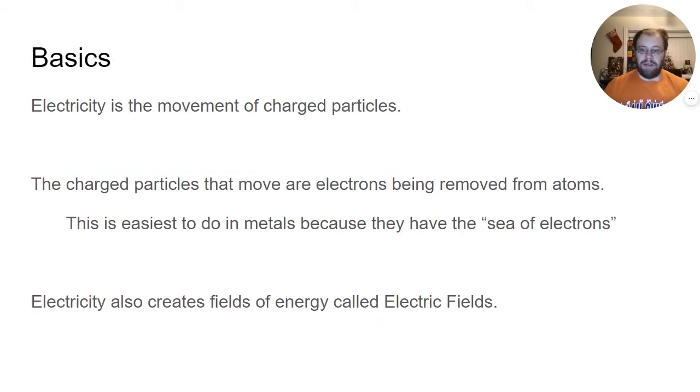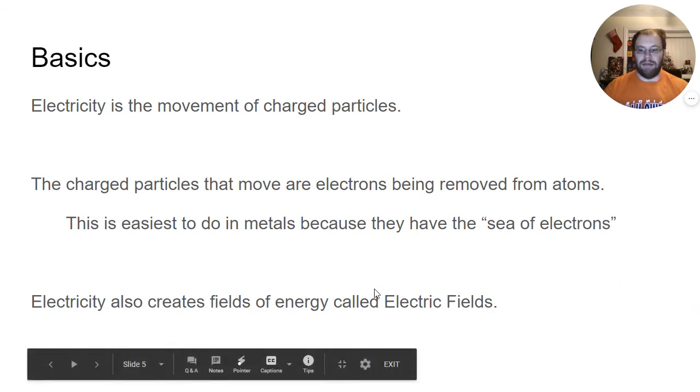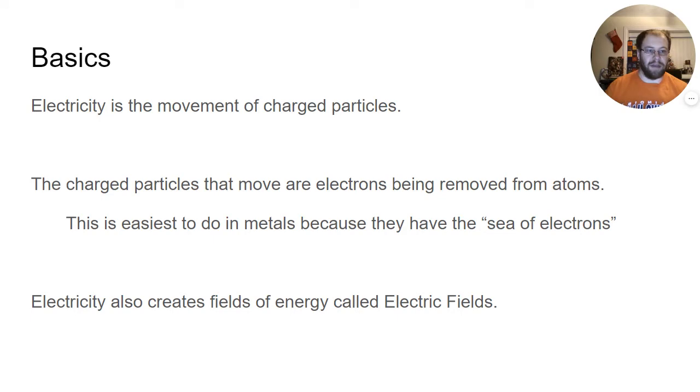Like I said earlier, electricity is just the movement of charged particles. So those charged particles that move are usually electrons. This is easiest to do in metals because they have what's called the sea of electrons. Metals are basically just a bunch of blocked together nuclei, and the electrons can flow freely between all those different nuclei, which makes it easier for those electrons to move, which is why they conduct electricity so well.